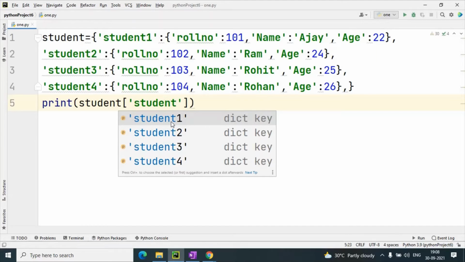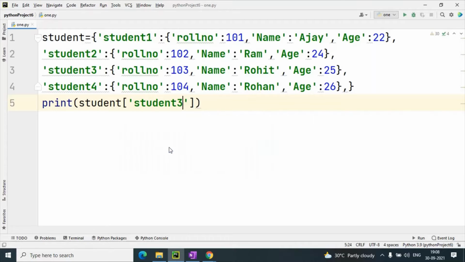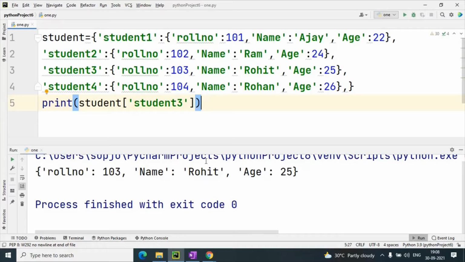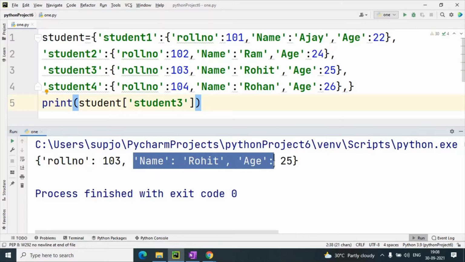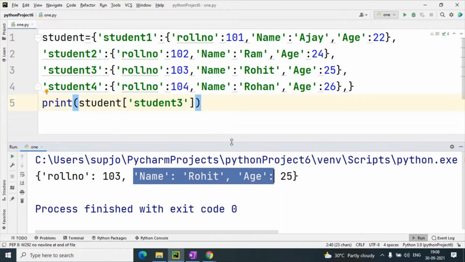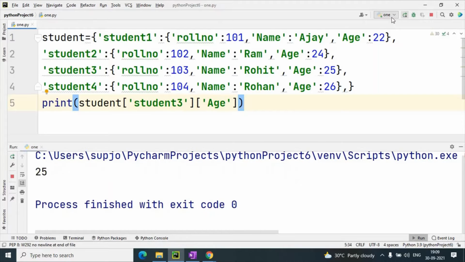So I now have available the records of 4 students. Suppose I want to take the student 3 record, then it will give the output: roll number 103, name Rohit, and age 25. If I type student 3, and then I give only age, because I want only the age, then it will give the age of student 3.